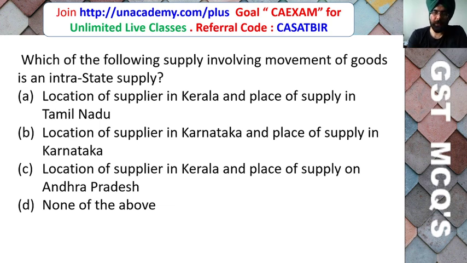Which of the following supply involving movement of the goods is an intrastate supply? Location of the supplier in Kerala and place of supply in Tamil Nadu. Location of supplier in Karnataka and place of supply in Karnataka. Location of supplier in Kerala and place of supply in Andhra Pradesh. None of the above. So friends, you can take more time if required by pausing this recording and replay it once you have decided your correct answer. Here I am discussing the correct answer.